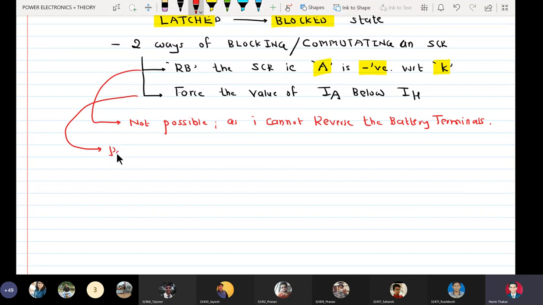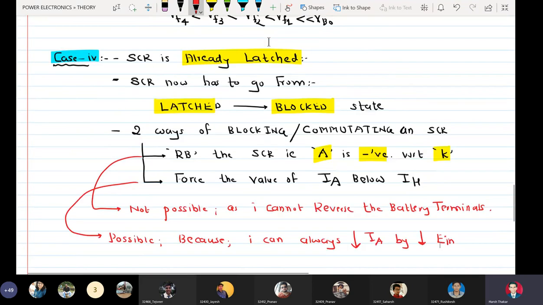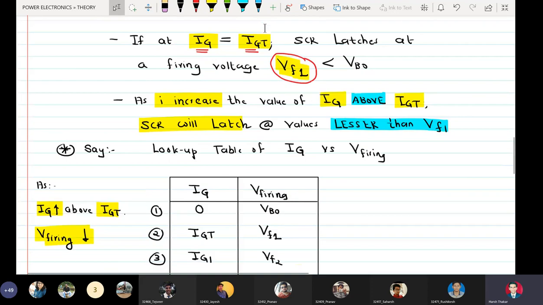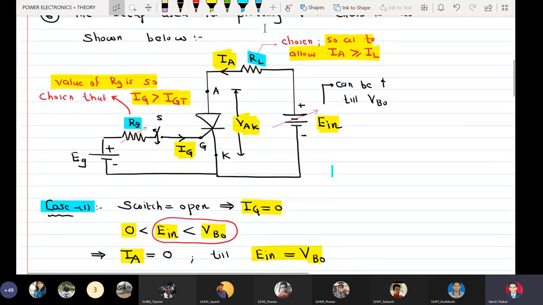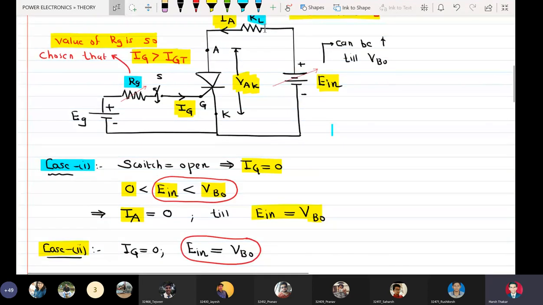This is possible because I can always reduce IA by reducing E in. I have given the provision for varying the value of E in. So if I increase E in, the value of device current goes on increasing.